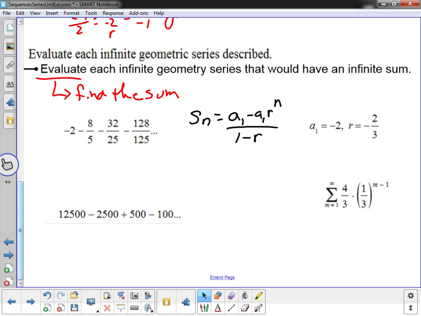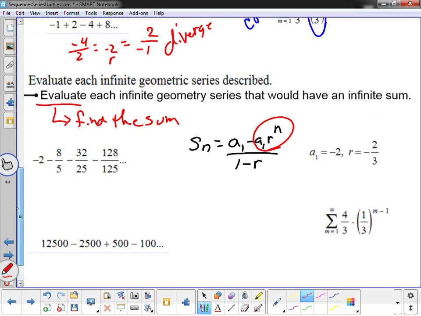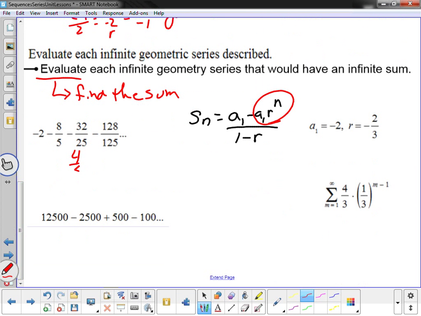Now, here's a small problem with the formula. Let me slide these out of the way. This part right here, as I raise it to very, very large numbers, let's see what happens. We said this one had a ratio of 4/5. That one's not going to work real well. Let's use this one. The r is 1/3. Okay, so now watch what happens.